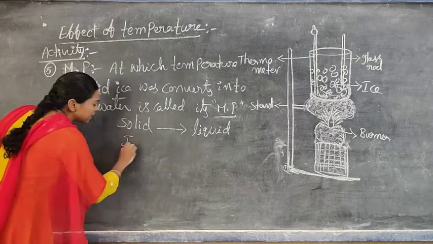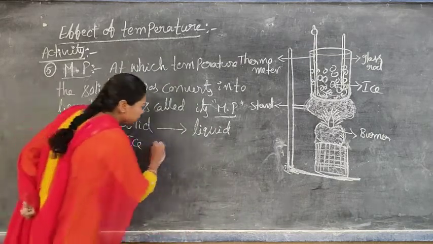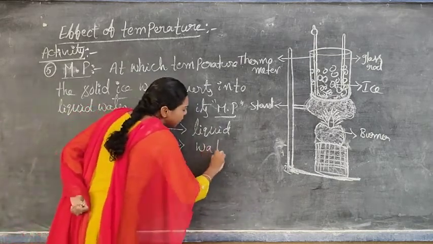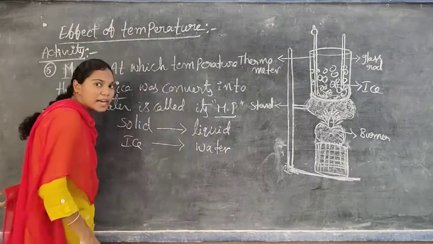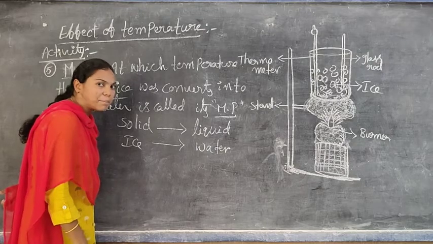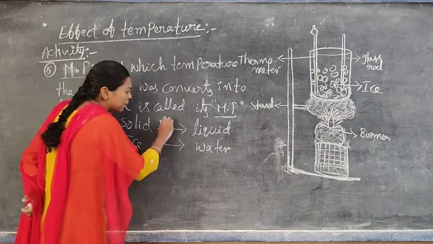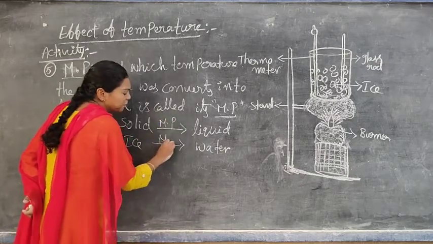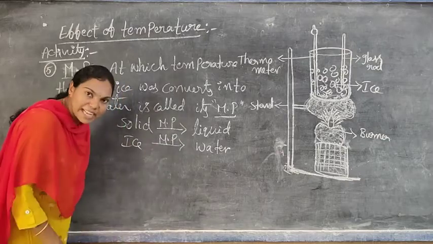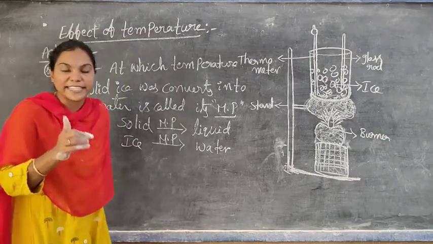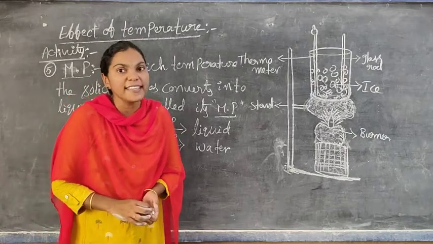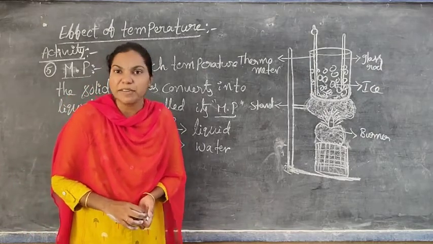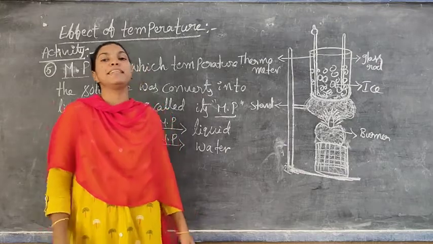For solid, what we have taken here as an example is ice. For liquid, we have taken water as an example. So when the solid ice is converted into liquid water, that temperature is known as the melting point of ice, that is MP. MP is nothing but the melting point of ice. Do you understand what the melting point is? At which temperature the solid ice changes into liquid water is known as the melting point.